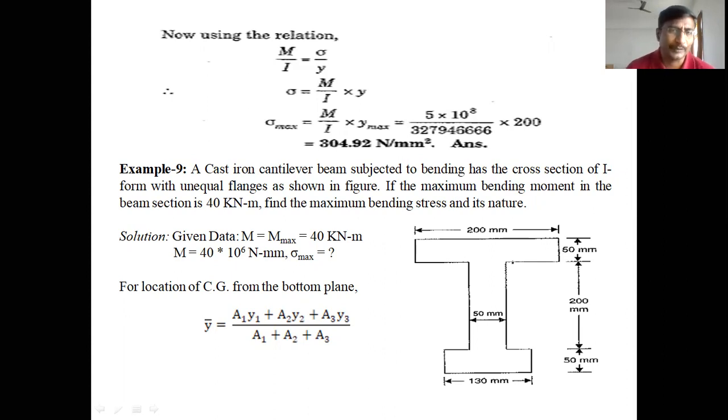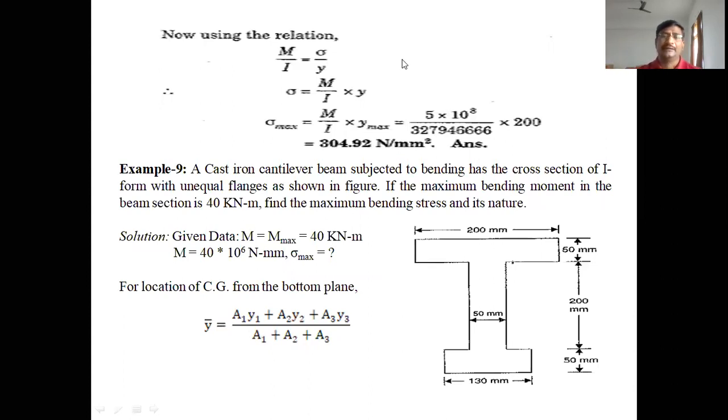Let us read the problem first. Example 9: a cast iron cantilever beam, subjected to bending, has a cross section of I section with unequal flanges as shown in the figure. If the maximum bending moment in the beam section is 40 kilonewton meter, find the maximum bending stress and its nature. Nature means whether it is positive or negative, compressive or tensile.